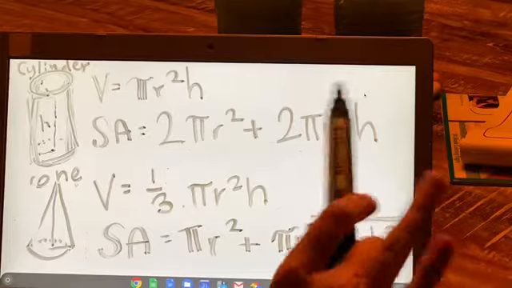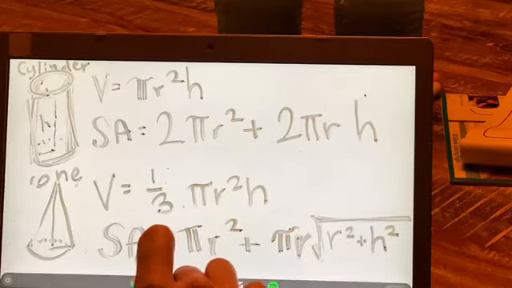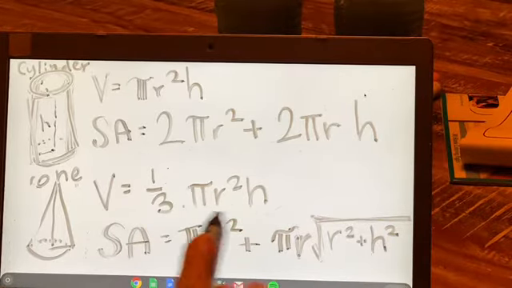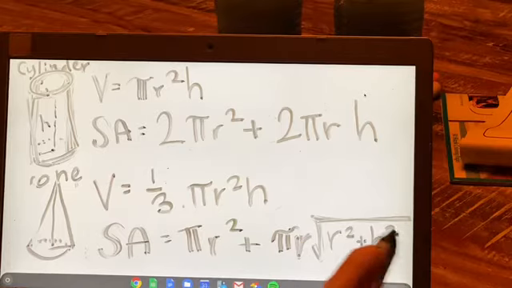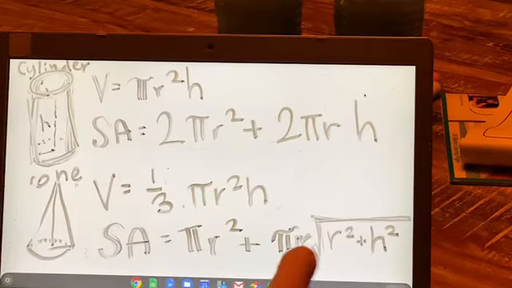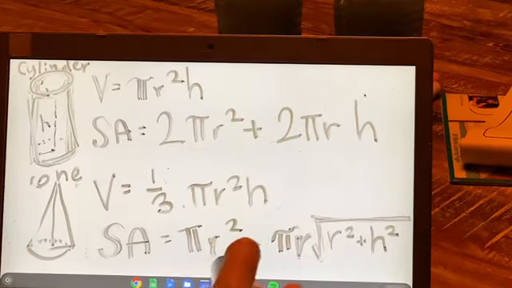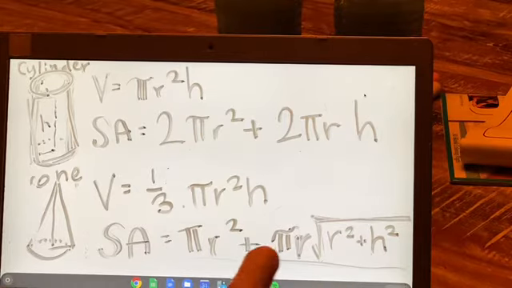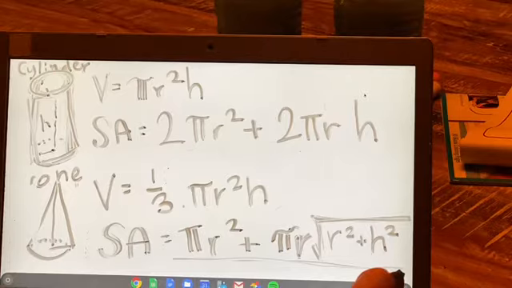Again, remember, units squared. You may get unlucky and have a question about this on your quiz. A lot of people will not, but I want to make sure that you guys understand that there is a formula, and this is it for solving the surface area of a cone.